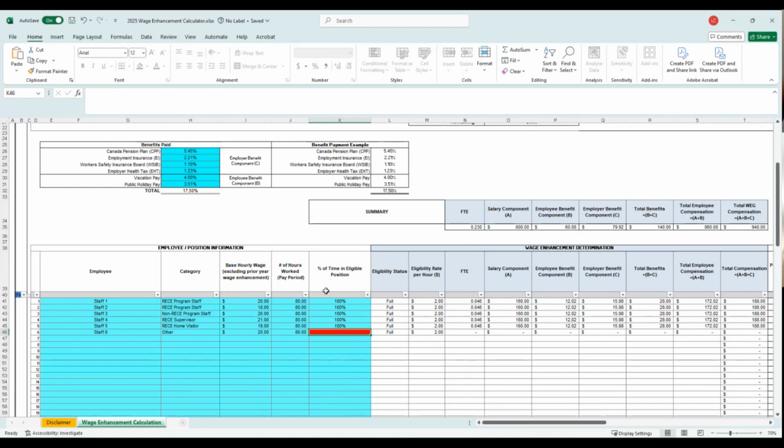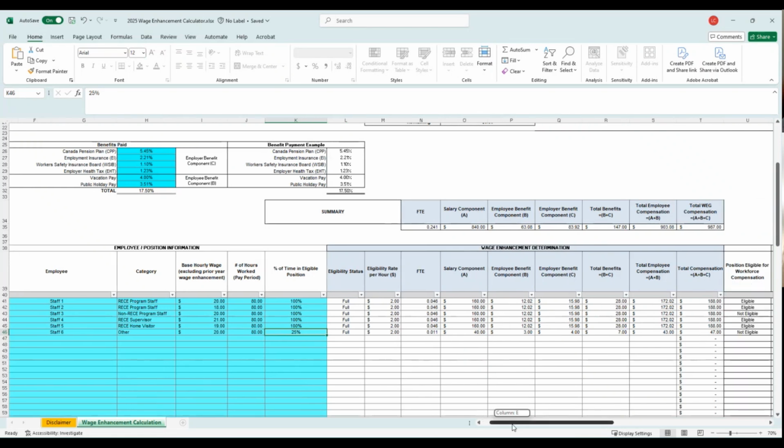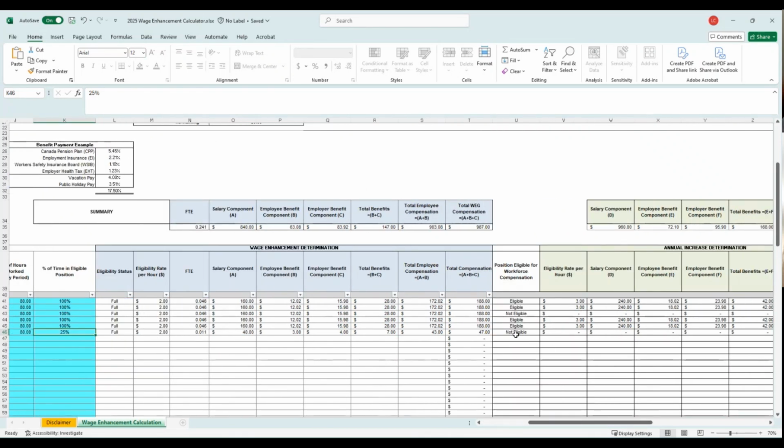So let's say that in this position, they spend 25% of their time providing care to children. So it'll still give the $2 an hour, but it's based on 25% of 80, which would be 20 hours. So they'd be getting $40 total in WEG funding, and they're not eligible for workforce compensation as they're not an REC program staff, supervisor, or home visitor.